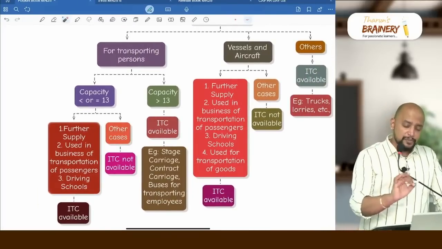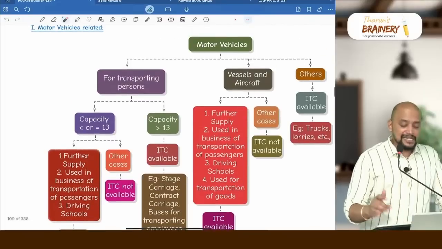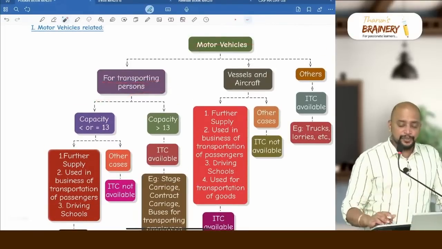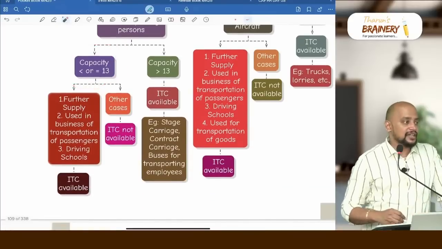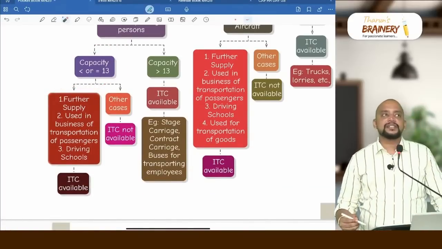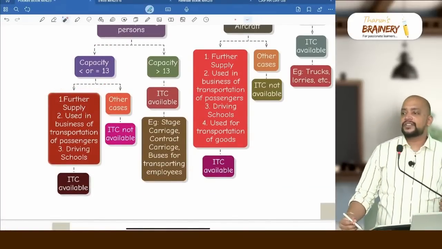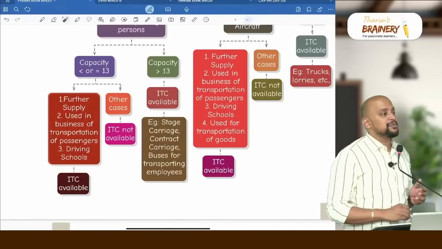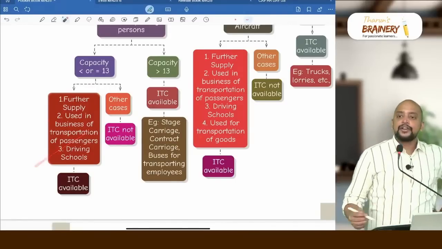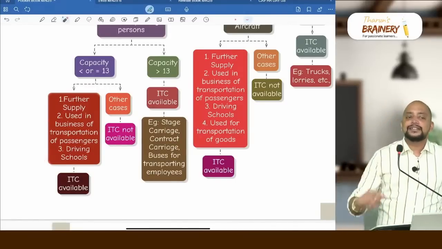So if you see the provision, first they are purchasing a car used for transporting persons, capacity does not exceed 13. So is it covered under further supply? No, it is not covered under further supply. It is not used in the business of transportation of passengers, not for driving skills, then ITC is not available.